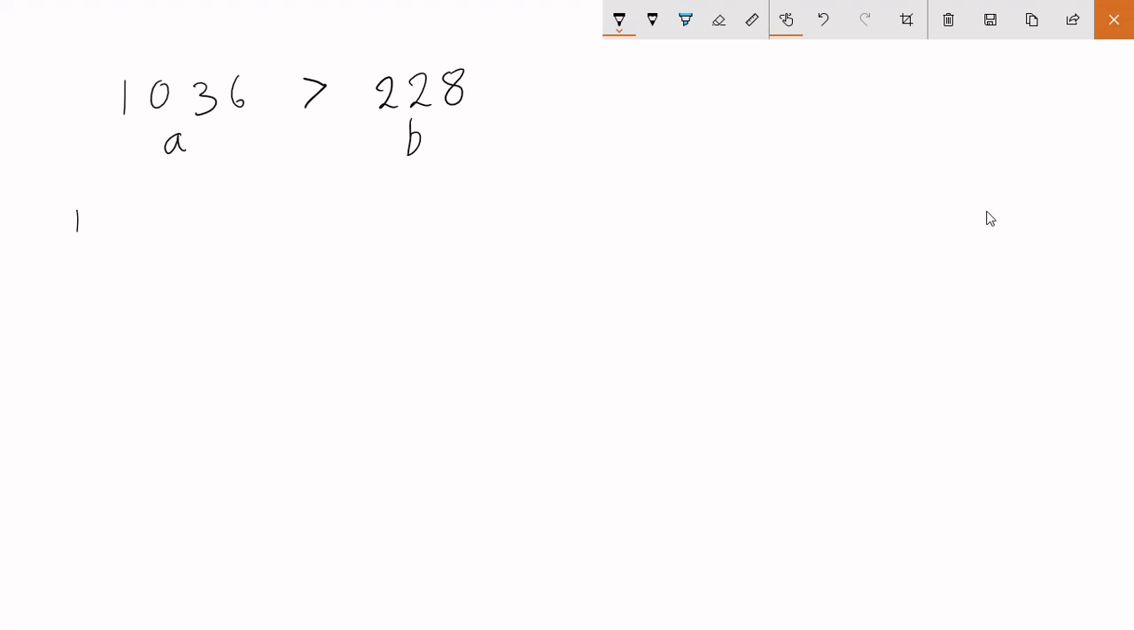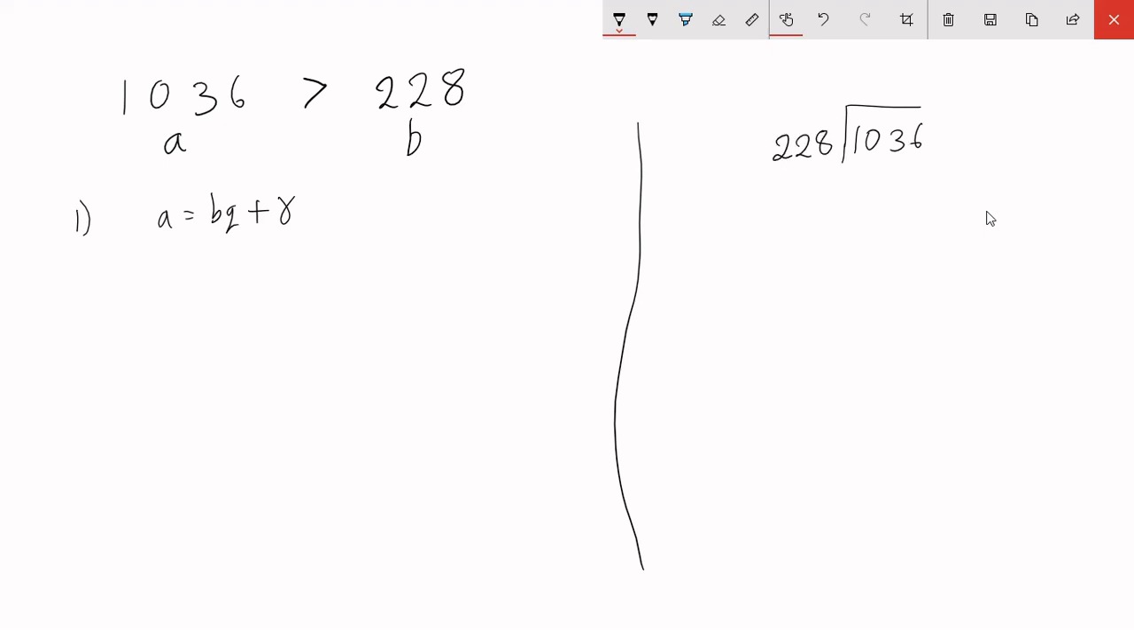Now, as a first step, you're supposed to express A as BQ plus R. But you can't directly outright do this right now. You have to first divide and see. That is, you're dividing A with B. If I do the exact same thing with the numbers, it is the same as dividing 1036 with 228. And you can do this yourself.